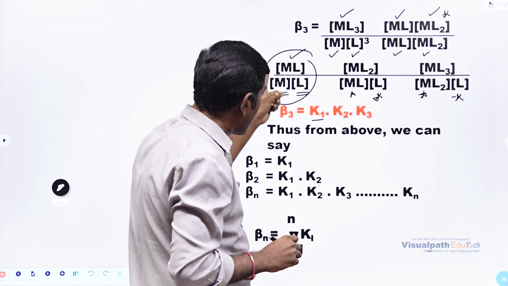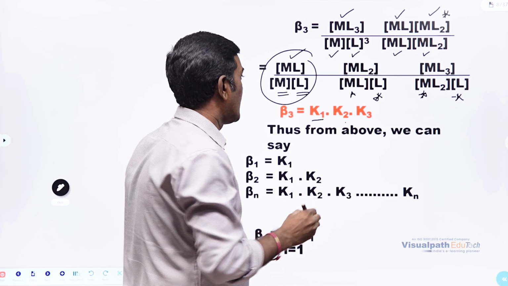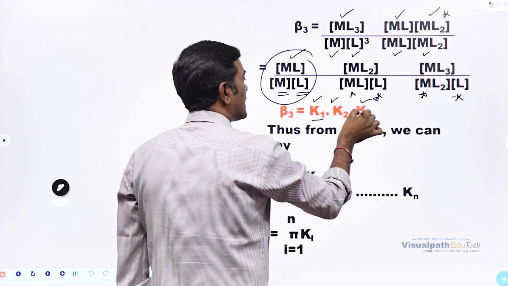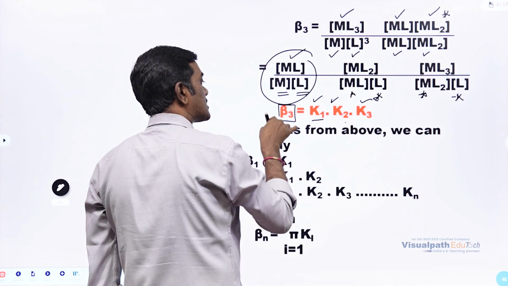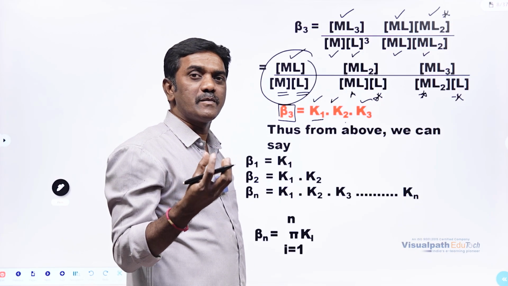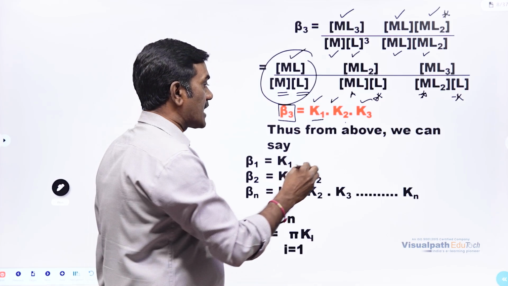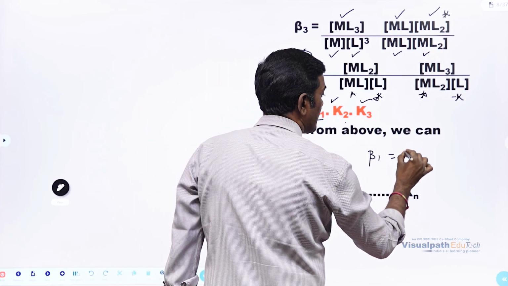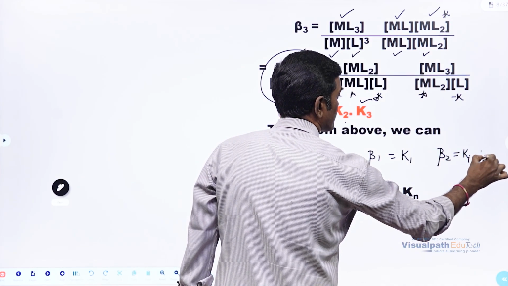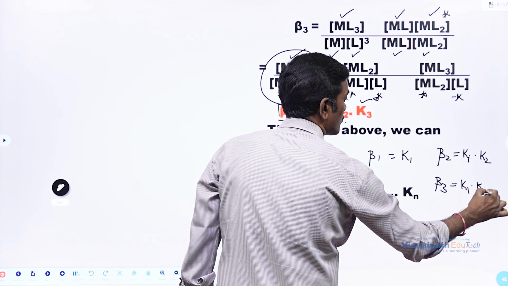This particular concept exactly, this is matching with the K1. This is matching with K2. This is matching with K3. So this K1, K2, K3, if you are writing here, this product K1, K2, K3 is exactly matching with the overall stability constant beta 3. That means there is a relation between overall stability constant and stepwise stability constant. If you are taking beta 1, it will be equal to K1. If you are taking beta 2, it will be equal to K1 into K2. Same way, beta 3, it will be K1, K2, K3.